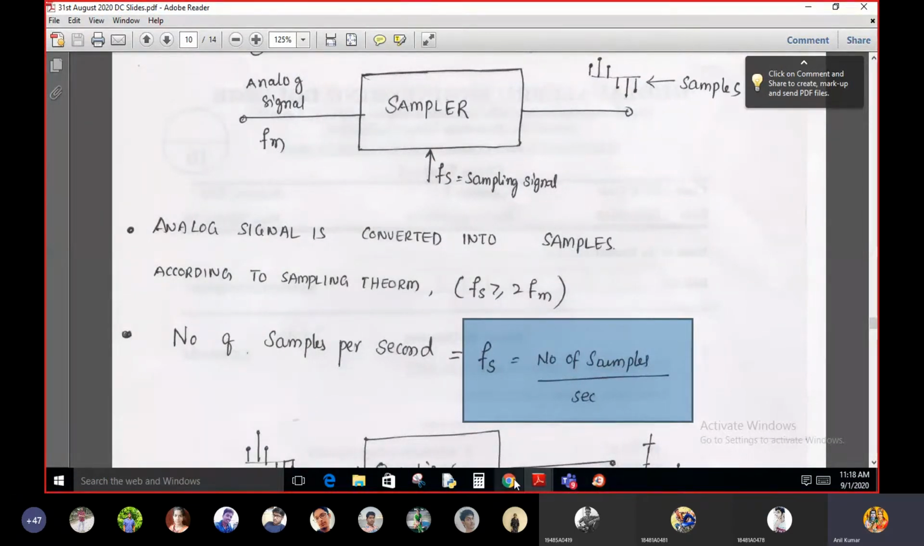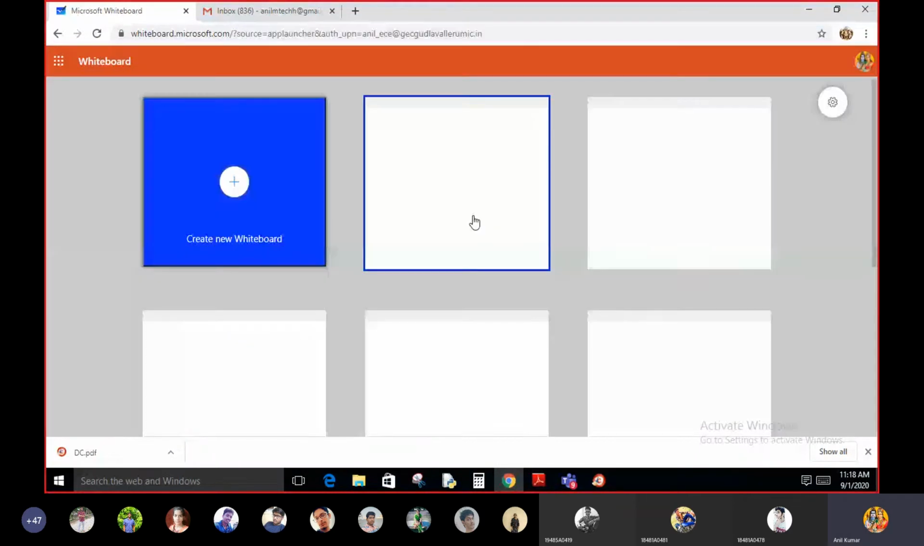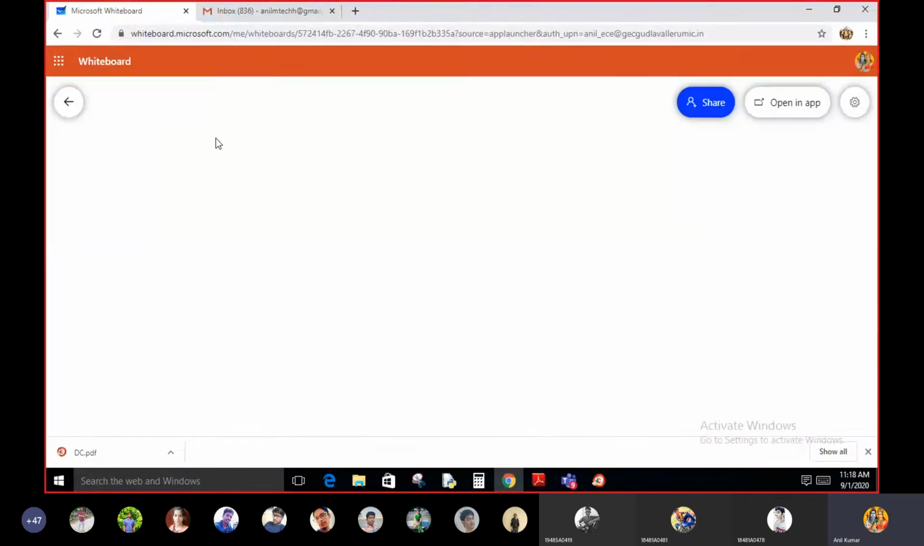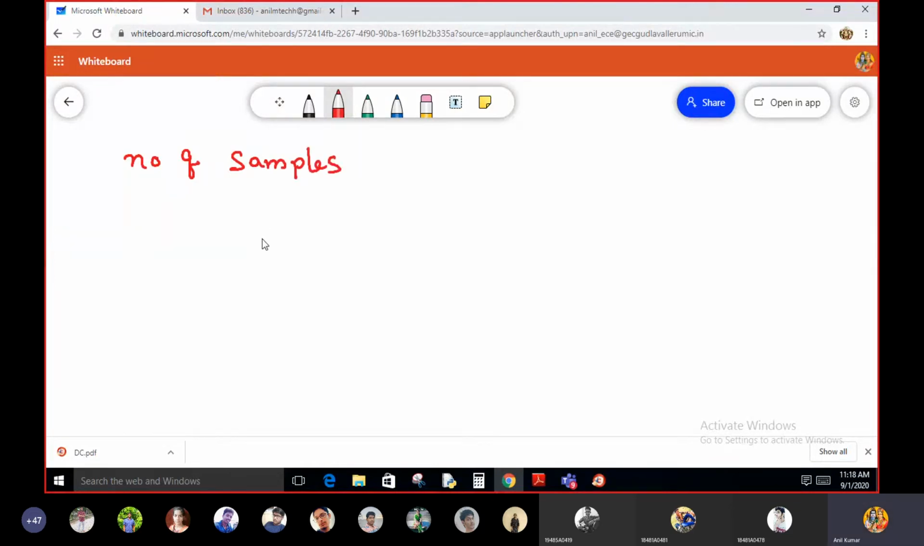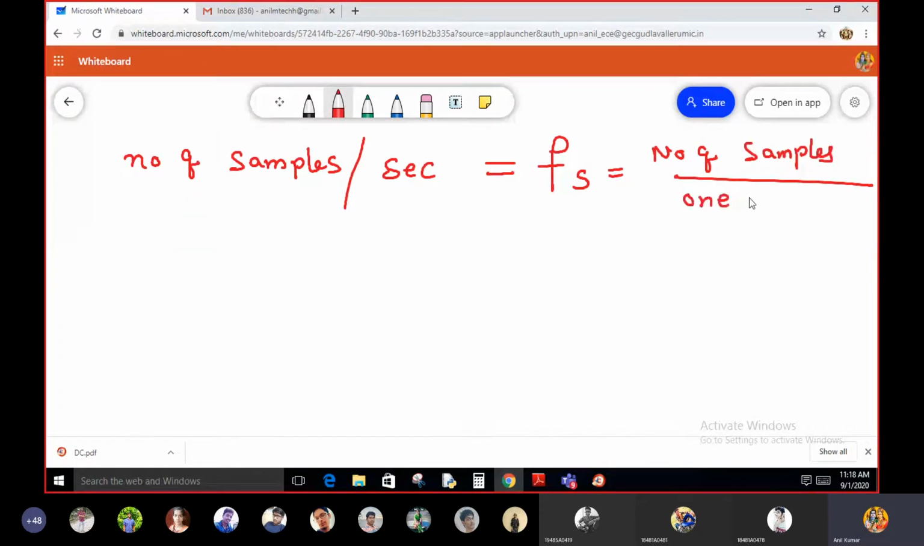Okay, so now I will explain these things. The number of samples generated at the output of the sampler per 1 second is Fs. That is the number of samples per second.